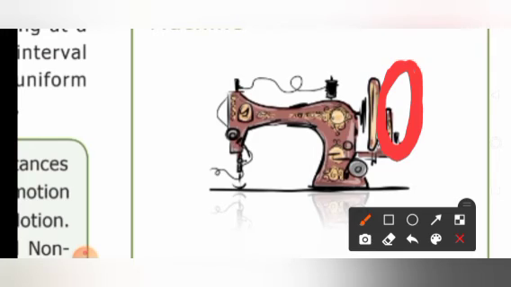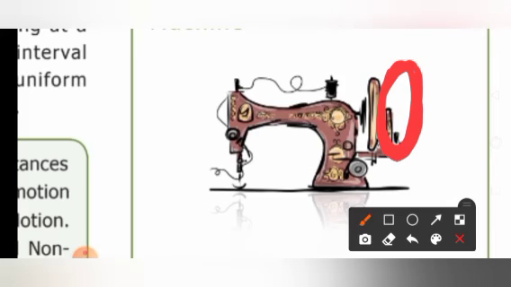Motion of the footrest. What about the footrest? You all know the footrest. At the bottom of the machine we have the footrest, no? It will be pressed by our legs, isn't it? What about the motion of the footrest? The footrest motion is, yes, oscillatory motion. Very good. Up and down.